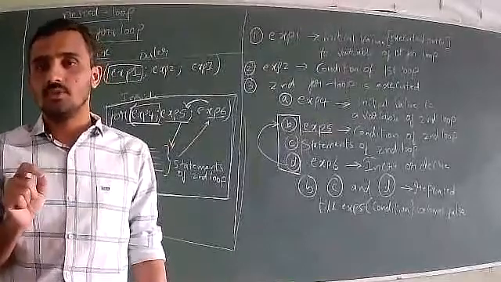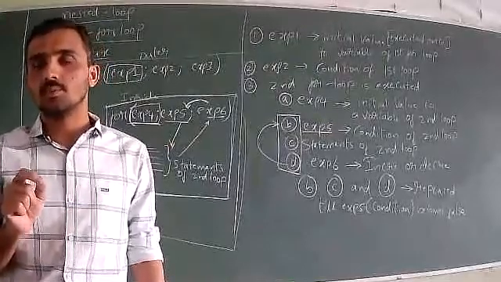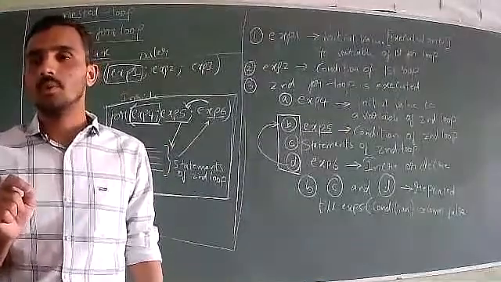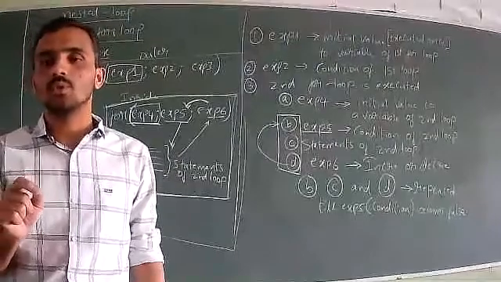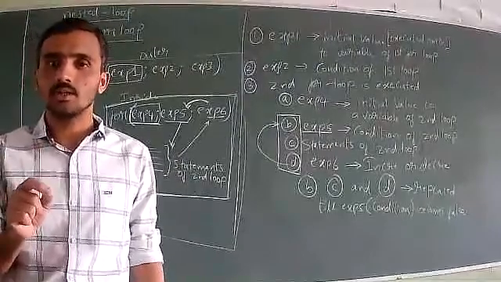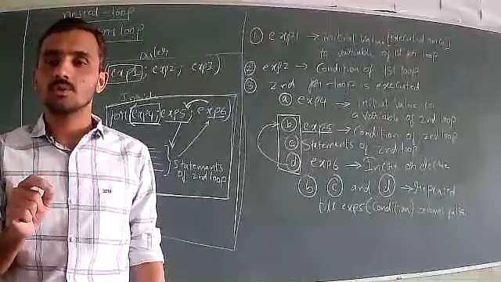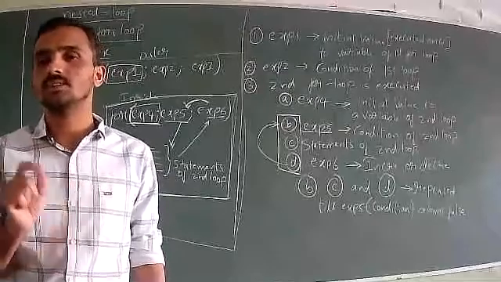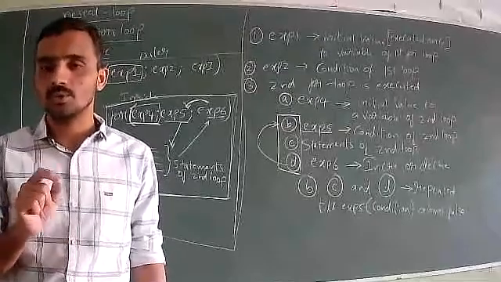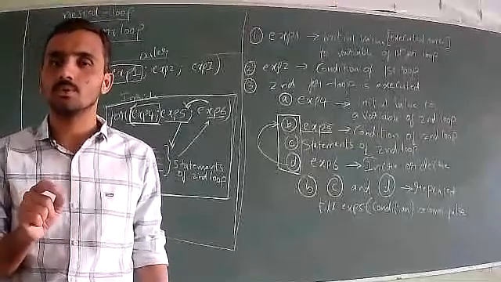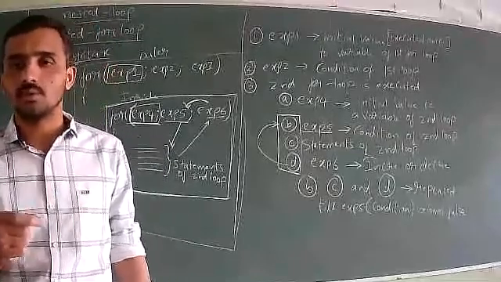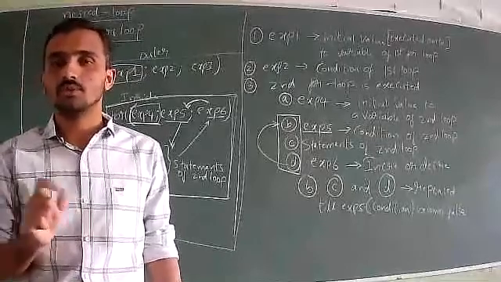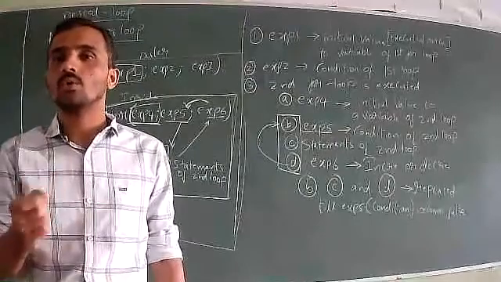Three cases we can consider. Either break is used inside the loop or the exit function is used inside the loop, because break will terminate the loop, and exit will terminate the program itself. If the program itself is terminated, then we can say the loop is also terminated, because we write all code in the program, right?